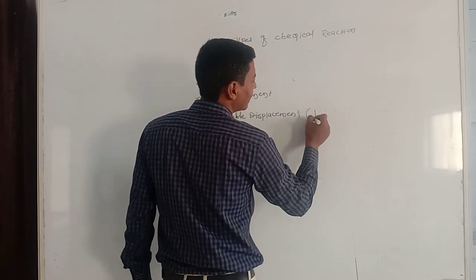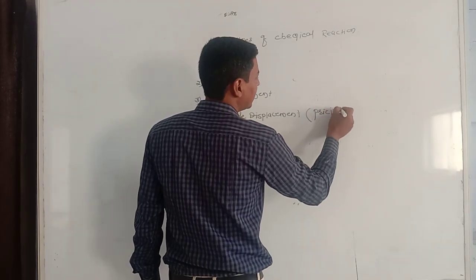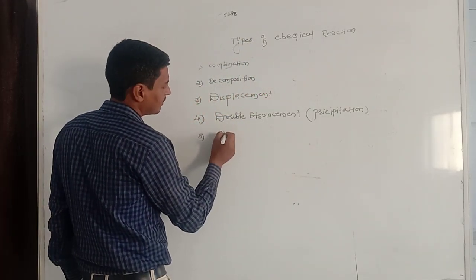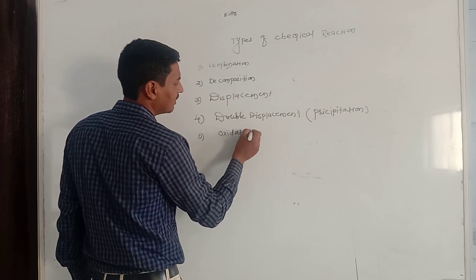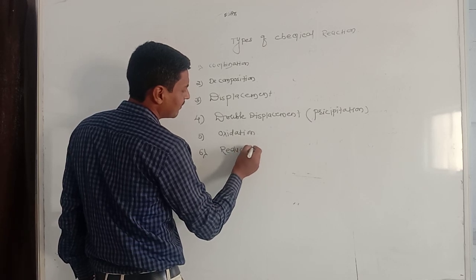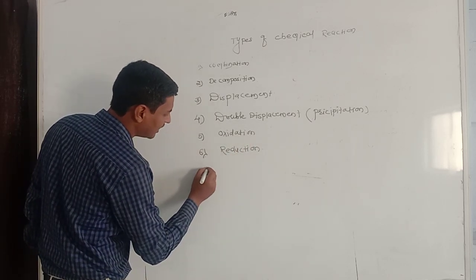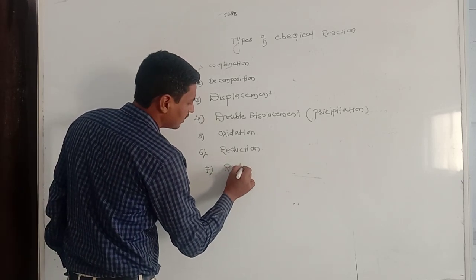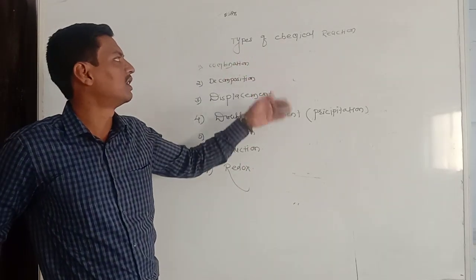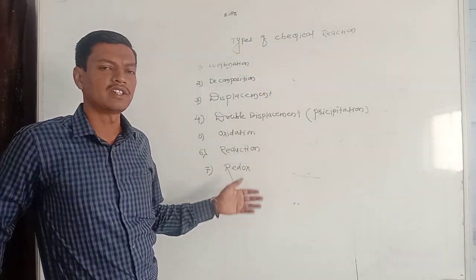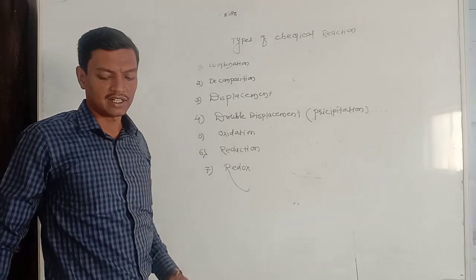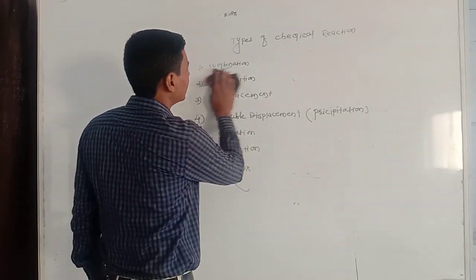It is also called precipitation reaction. The fifth one is oxidation reaction. The sixth one is reduction reaction. The combo pack of oxidation and reduction is the redox reaction. All these types of chemical reactions we are going to learn in the chapter called chemical reactions and equations. So we are going to start with the first type of chemical reaction, that is the combination reaction.